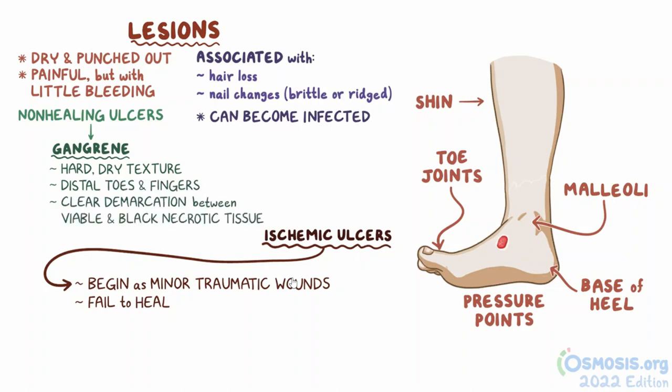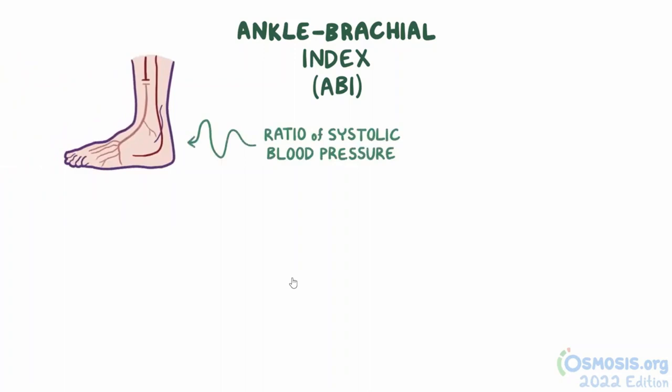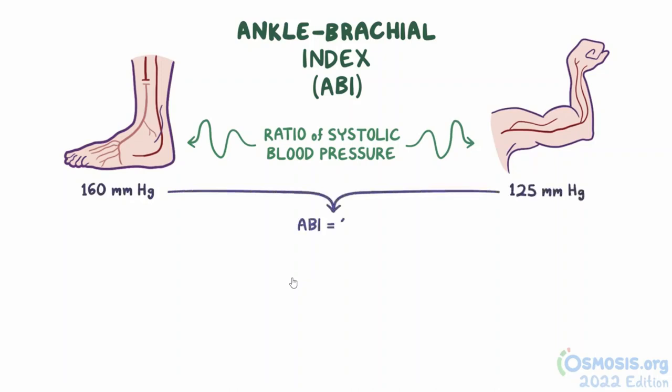If peripheral vascular disease is suspected based on clinical presentation, the initial study is the Ankle Brachial Index, or ABI, which is a non-invasive test that measures the ratio of systolic blood pressure in the ankle to the systolic blood pressure in the upper arm. So say that in the ankle we have a systolic blood pressure of 160 millimeters of mercury, and in the upper arm we have a systolic blood pressure of 125. That would mean that the ABI is 1.28, and that would be totally fine, since an ABI range of 1 to 1.4 is what's considered healthy or normal.